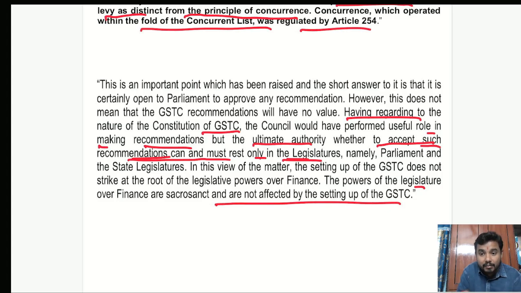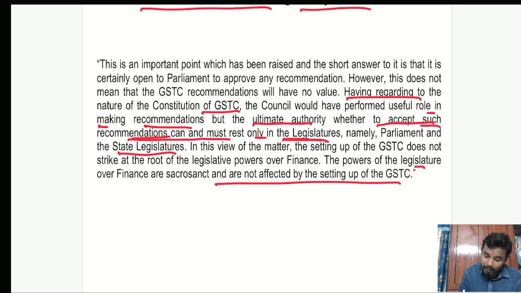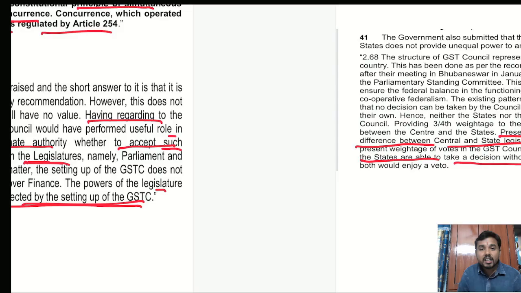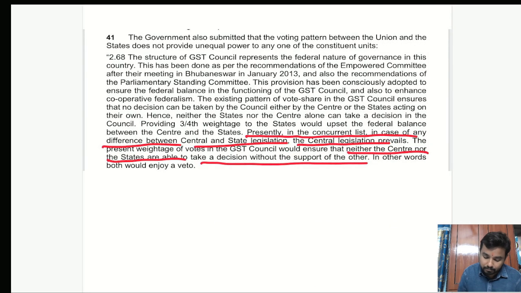This clearly shows the intention of the Parliament behind making this legislation. They said that the ultimate authority whether to accept such recommendations rests only in the legislatures, namely Parliament and state legislatures. The powers of the legislature over finance are sacrosanct. Sacrosanct means they are not disturbed, and not affected by the setting up of the GST Council.